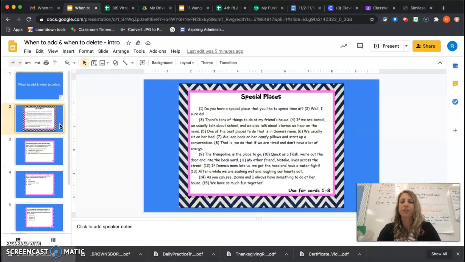So when you have a revision passage where you're going to be adding and taking things away, you always want to read the passage because you need to know what it's about. If you're going to be taking things out and you're going to be adding things, then we need to know what the story is about.